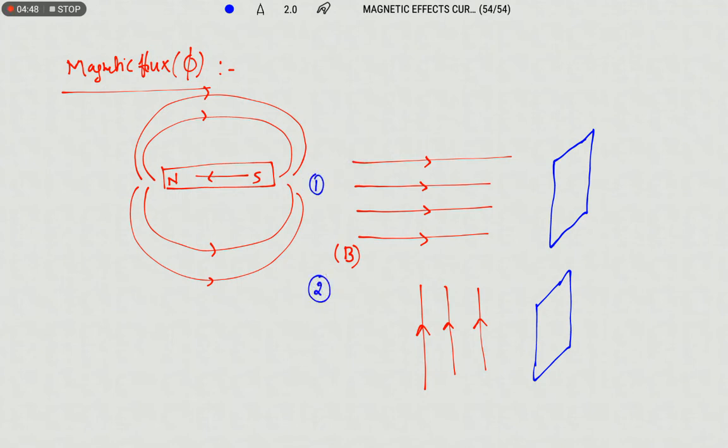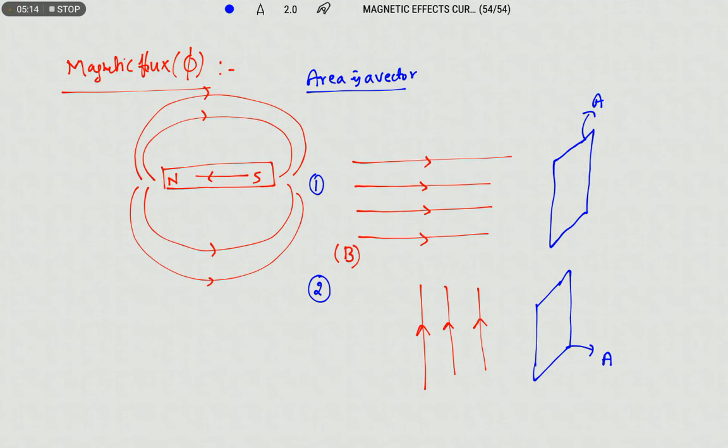In the two cases, let us study how many magnetic field lines are passing through the coil. The area of the coil is capital A. Here we need to know the area vector. Area is a vector, which means it has direction and magnitude.